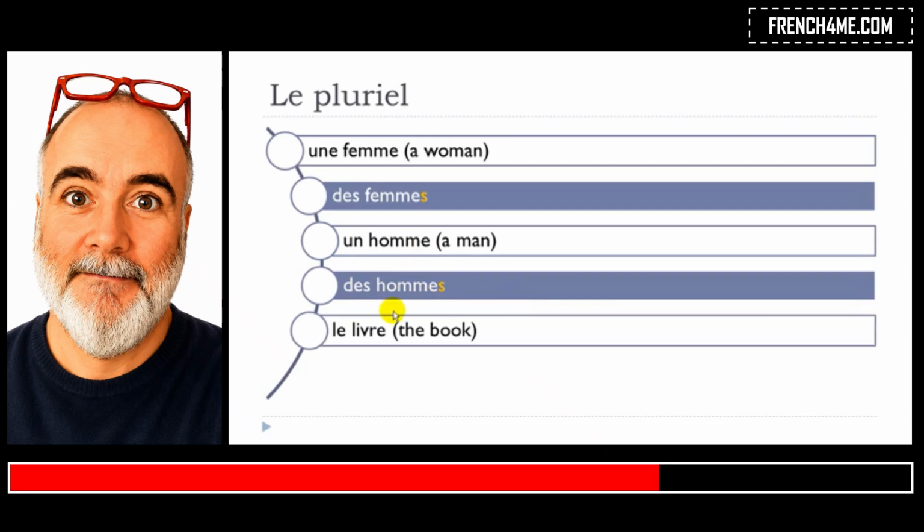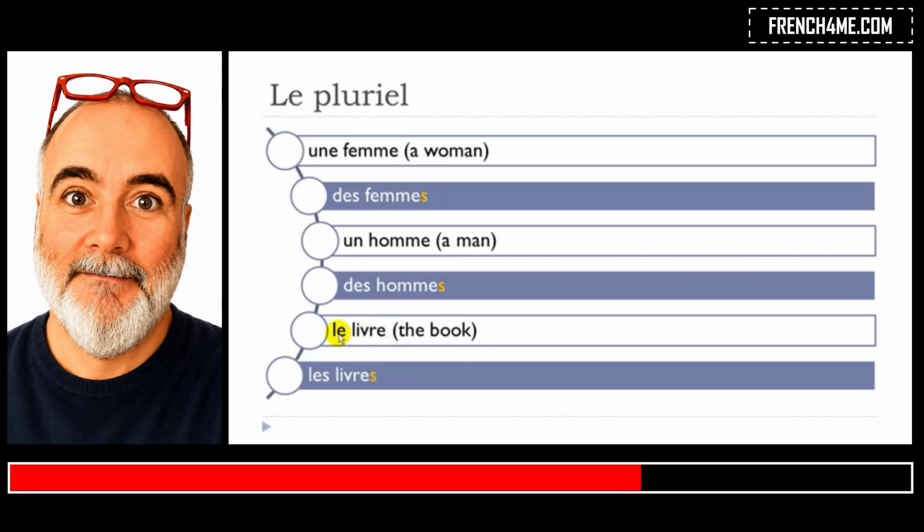And then I took this example with the article défini le. So le livre. If you want to put the plural form, then the article becomes les, so that's the plural form. Les, and then same rule, you just write livre, and then you put s at the end, but you don't pronounce it. Les livres. Le livre, les livres.